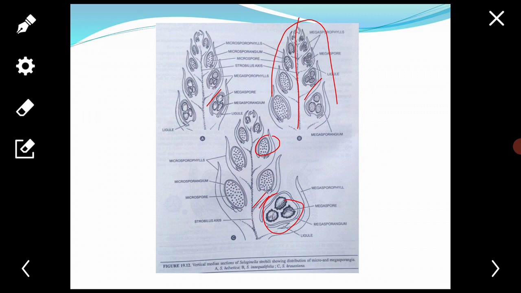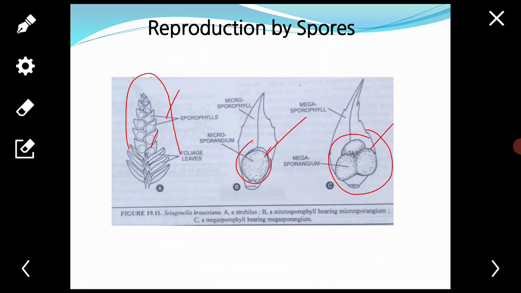In Selaginella, the strobili are always borne on the terminal ends of the main axis or lateral branch, so that the apical growth of the branch or main axis stops.